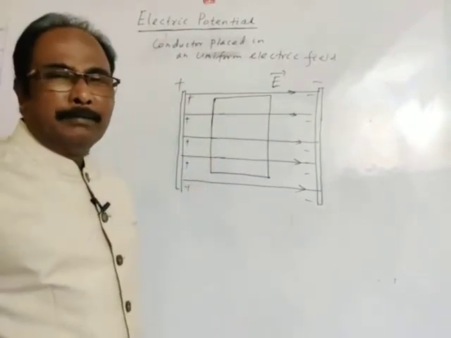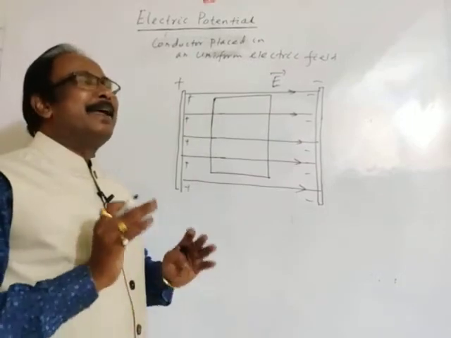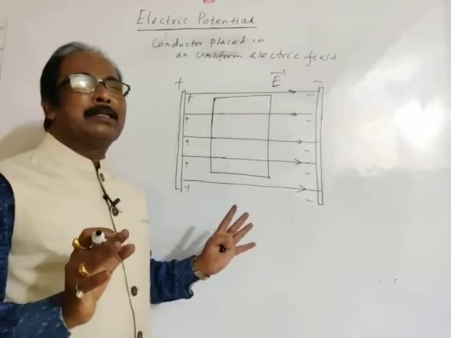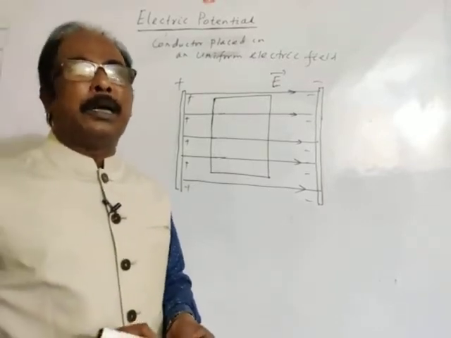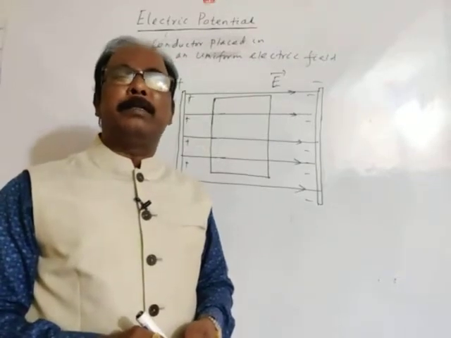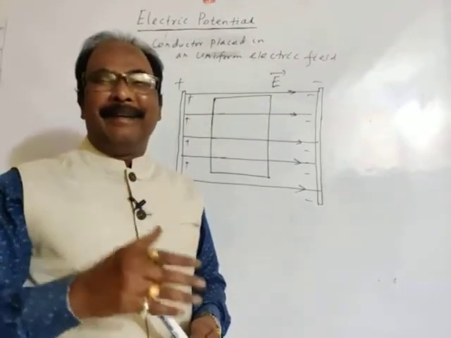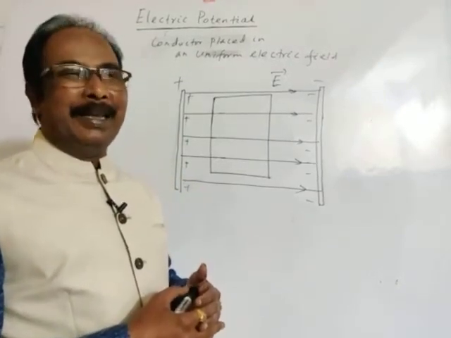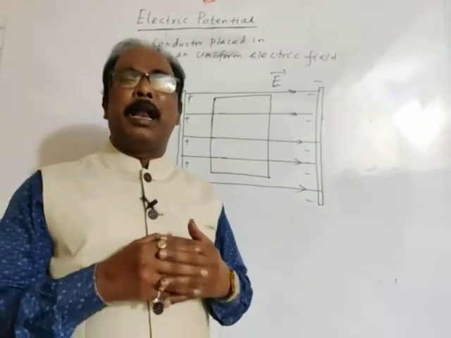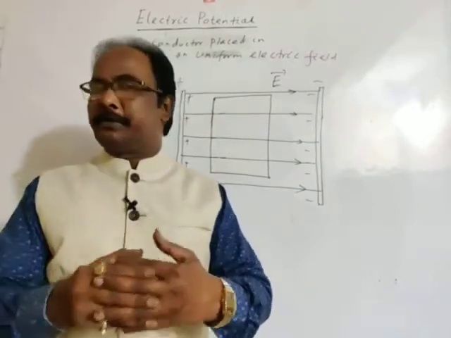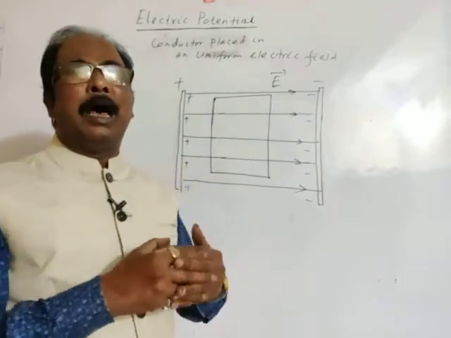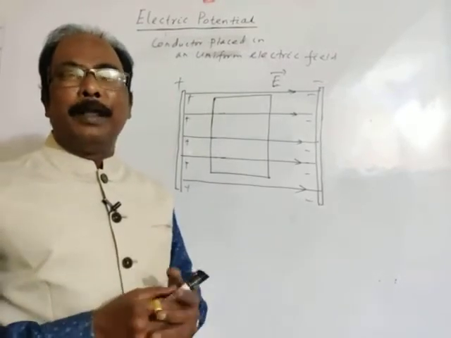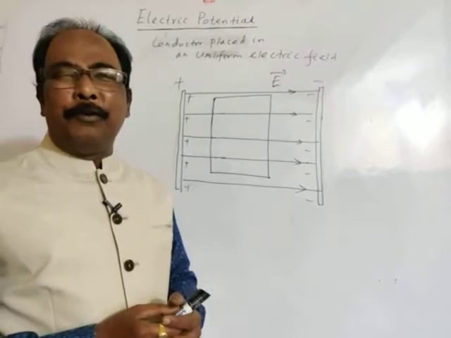Then what will happen? See, the basic difference between conductor and insulator, there are so many discussions. Of course, we will discuss briefly on semiconductor in our final discussion, in semiconductor devices. So a conductor is a substance which allows the flow of charge in it, but charge can't flow through an insulator.